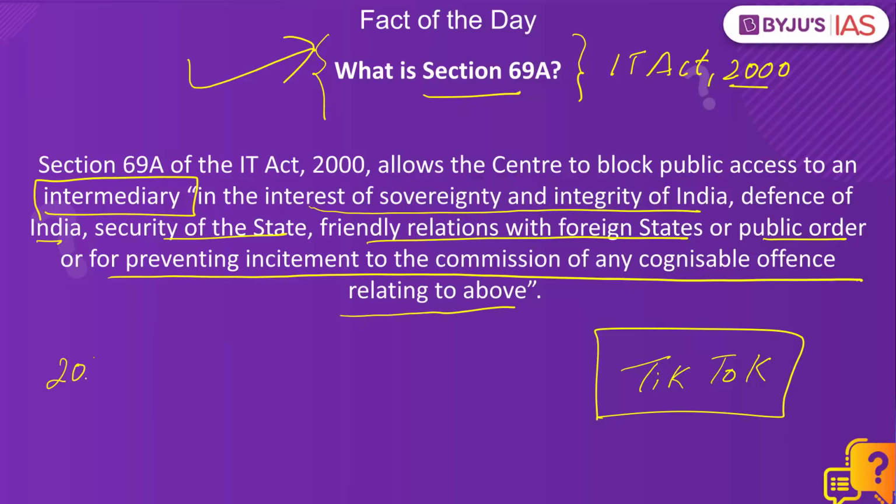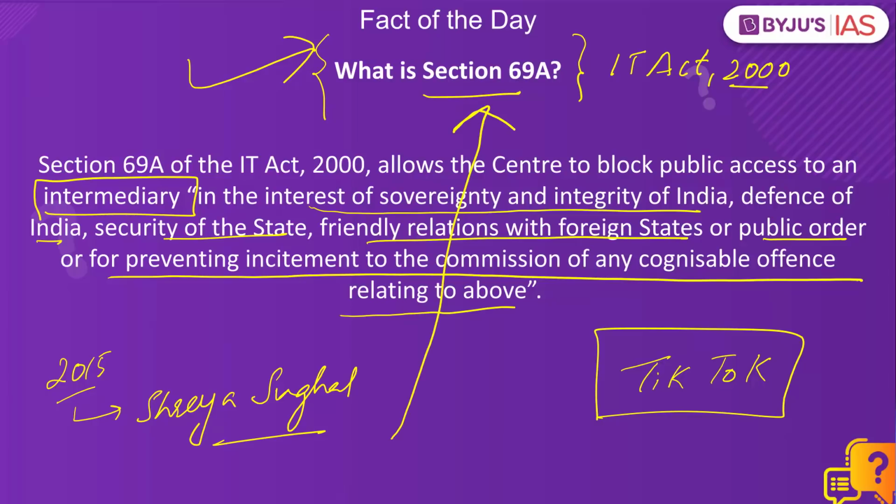The year was 2015. In Shreya Singhal case, Shreya Singhal versus Union of India, the validity of Section 69A was also challenged in the Supreme Court. But Supreme Court has upheld the validity of Section 69A.